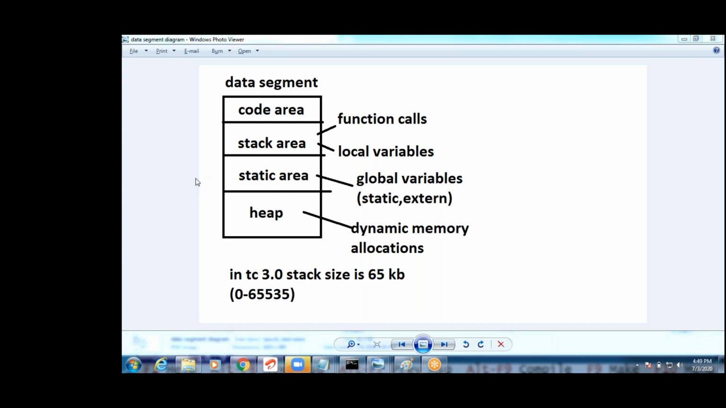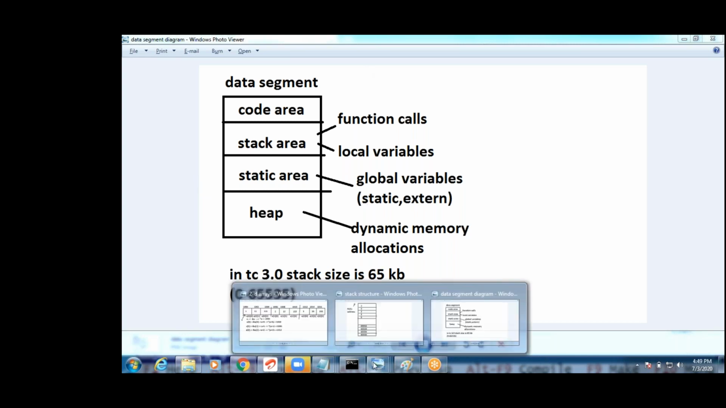Yeah, I will show you the stack structure, guys. This is a stack structure. What is a stack diagram? How many bytes are available? These 65,535 bytes are available. Draw this diagram also, guys.